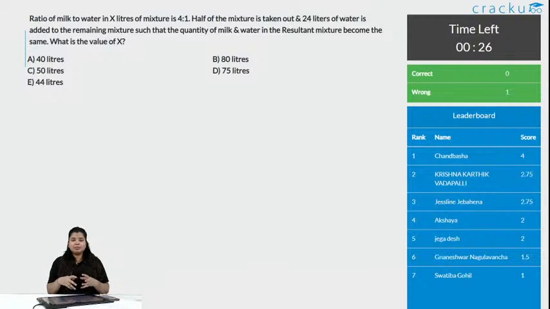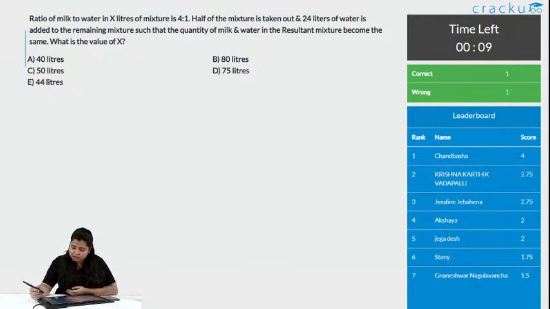Remember, when the entire mixture is given and then it is divided into some parts, and you are taking out a part of the mixture, the ratio remains constant. If I am removing 2 liters of anything, then the ratio of that 2 liter mixture will also be the same as that given in the main mixture.